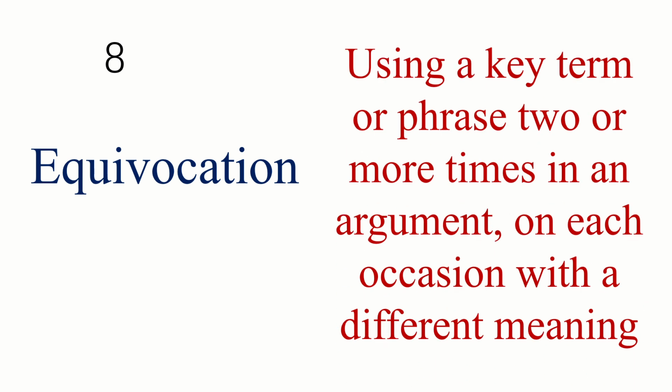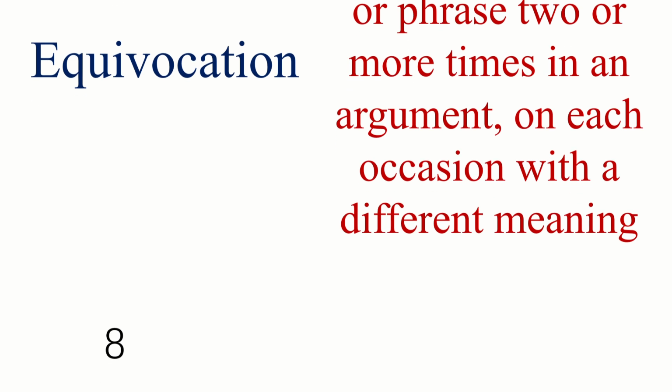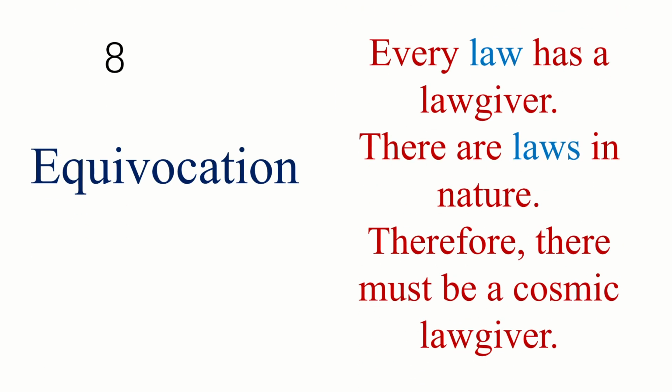The eighth fallacy is that of equivocation. Here we use a key term or phrase two or more times in an argument, on each occasion with a different meaning. Take the example. The first premise, every law has a lawgiver. The second premise, there are laws in nature. So conclusion, therefore there must be a cosmic lawgiver, or the existence of God is proved.